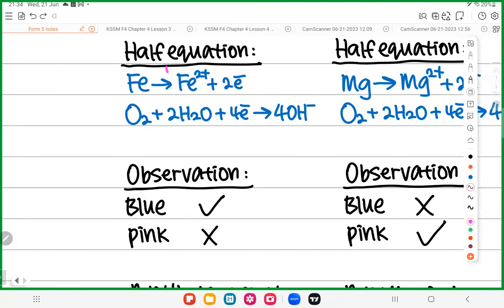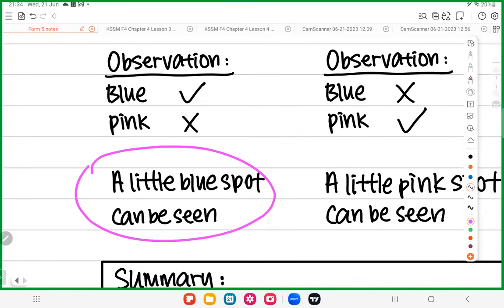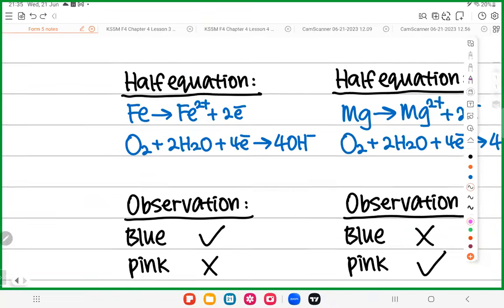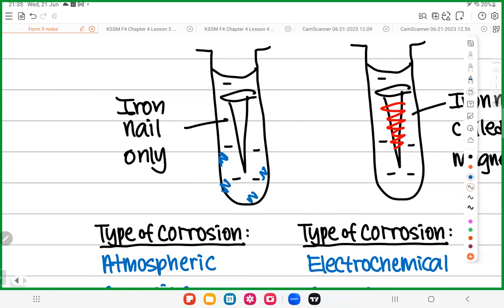So when Fe becomes Fe2+, you have blue color. So the observation: a little blue spot can be seen. You will see this after a while. You will see here got some blue color spot. So when you see blue color means what? Got rusting. Is it okay? Okay, next one.